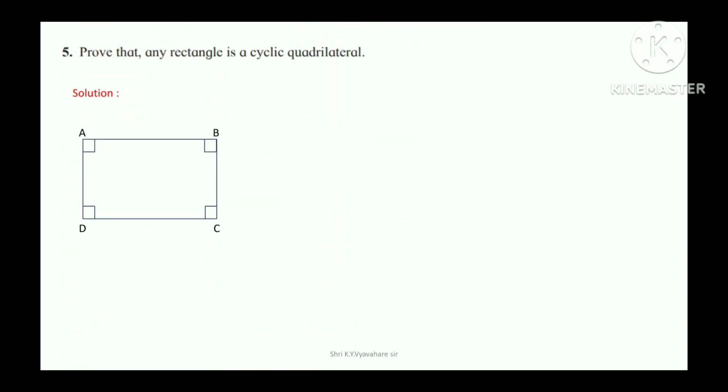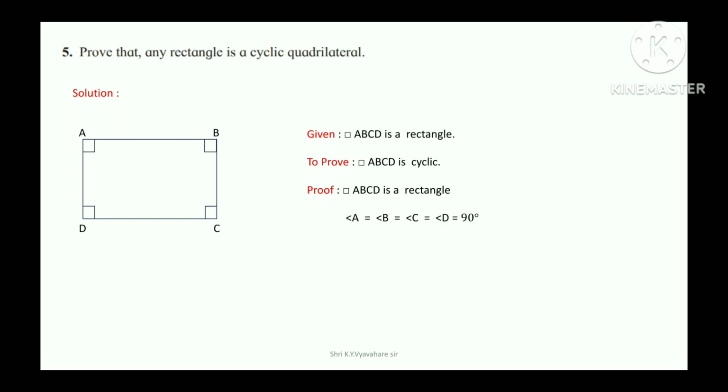Prove that any rectangle is a cyclic quadrilateral. Given quadrilateral ABCD is a rectangle. To prove quadrilateral ABCD is cyclic. Proof. Quadrilateral ABCD is a rectangle. Angle A, angle B, angle C is equal to 90 degree. Therefore, angle A plus angle C is equal to 180 degree and angle B plus angle D is equal to 180 degree. Therefore, by converse of cyclic quadrilateral theorem,